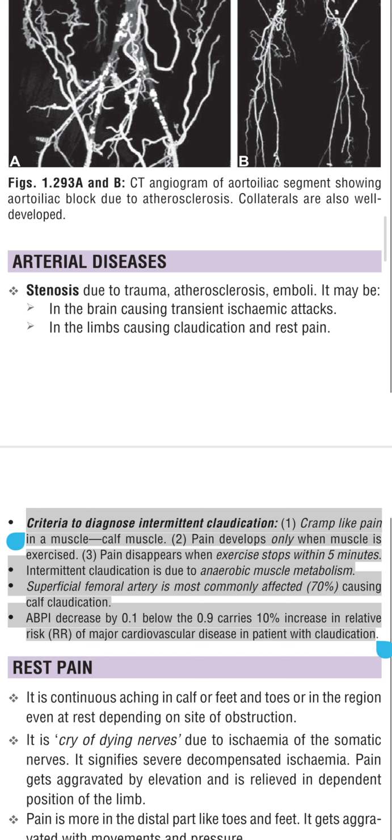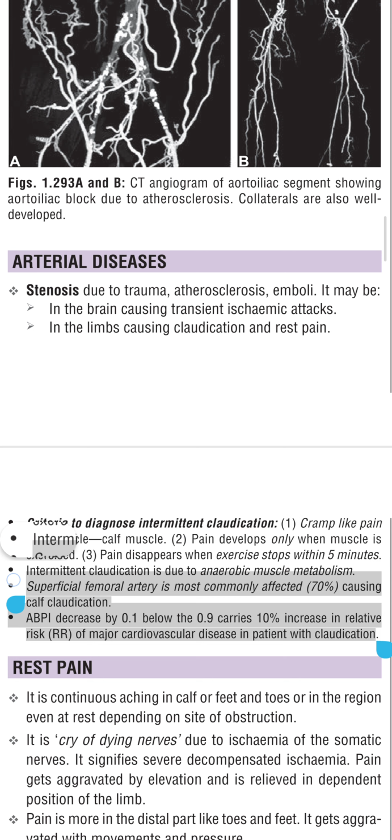Criteria to diagnose intermittent claudication: 1. Cramp-like pain in a muscle, the calf muscle. 2. Pain develops only when the muscle is exercised. 3. Pain disappears when exercise stops, within 5 minutes. Intermittent claudication is due to anaerobic muscle metabolism.